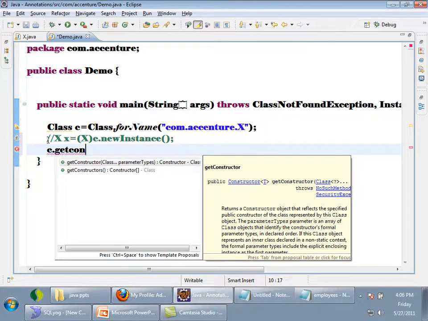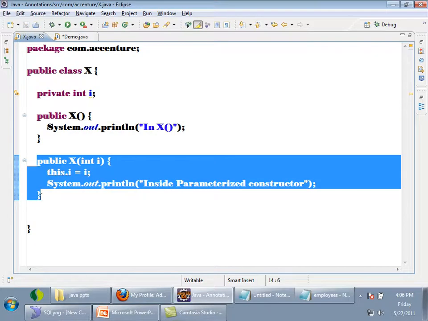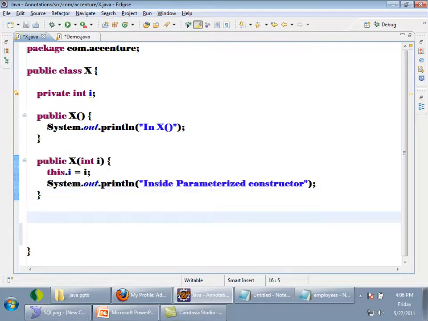Ellipsis means, suppose I will explain you. Suppose there is a method in my class X, public void m which is taking int dot dot dot i. So while calling this method m, how many integers can I pass? 3 dots. Okay, 3 dots are there. How many integers can I pass?